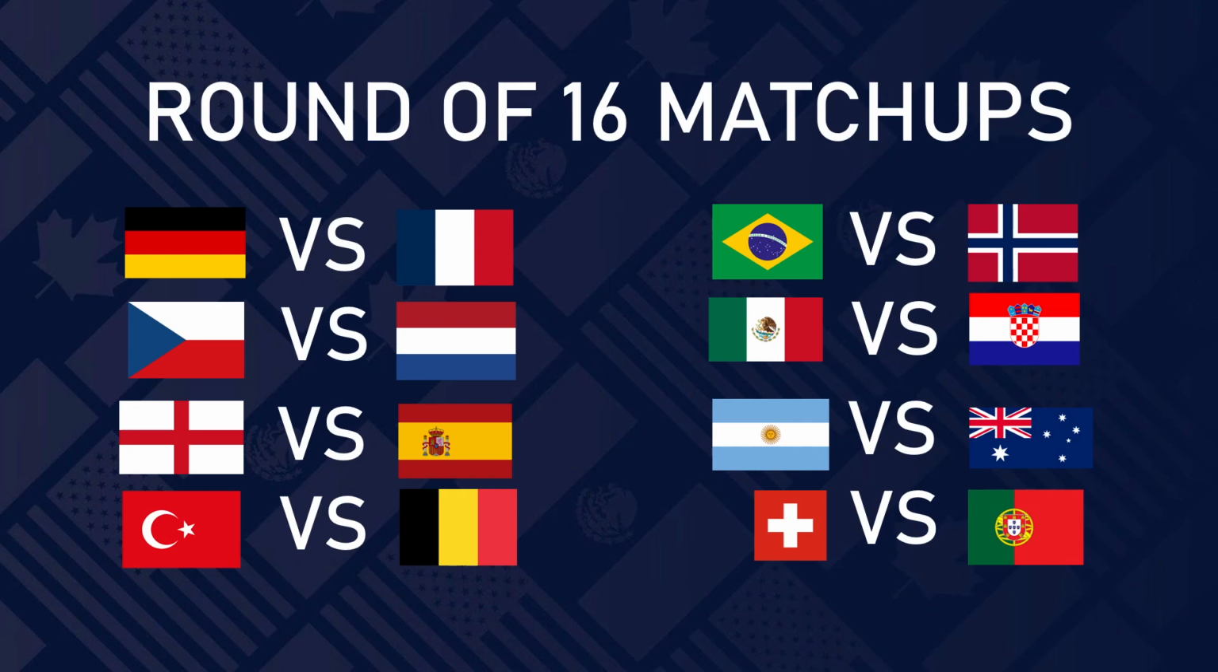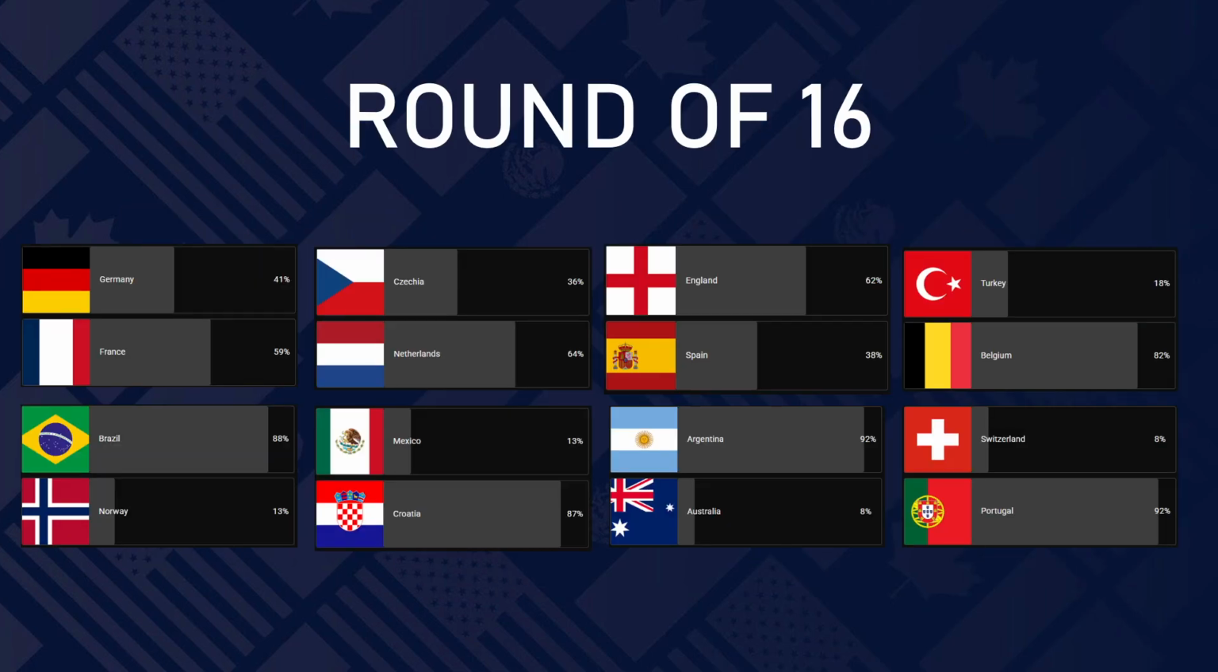Turkey versus Belgium, Brazil versus Norway, Mexico versus Croatia, Argentina versus Australia, Switzerland versus Portugal, with Australia and Mexico being the last 2 teams not from Europe or South America, but they're getting eliminated because France, Netherlands, England, Belgium, Brazil, Croatia, Argentina, and Portugal are going through.